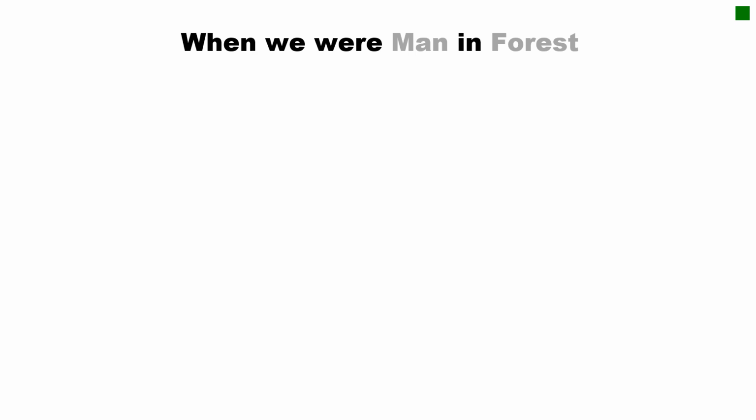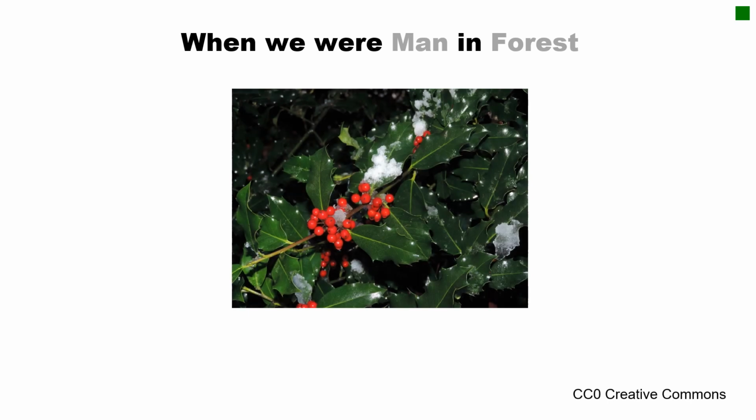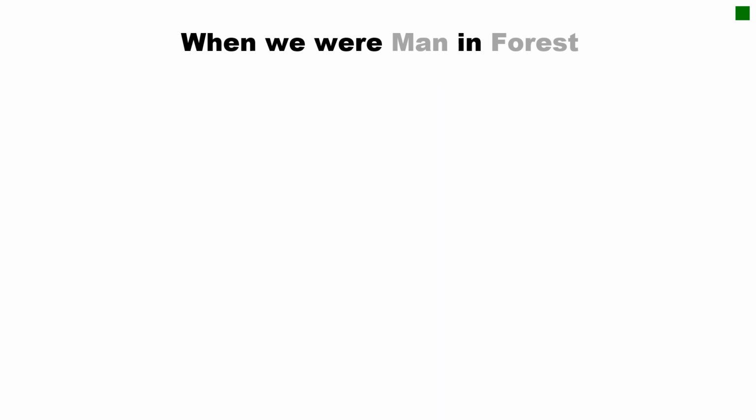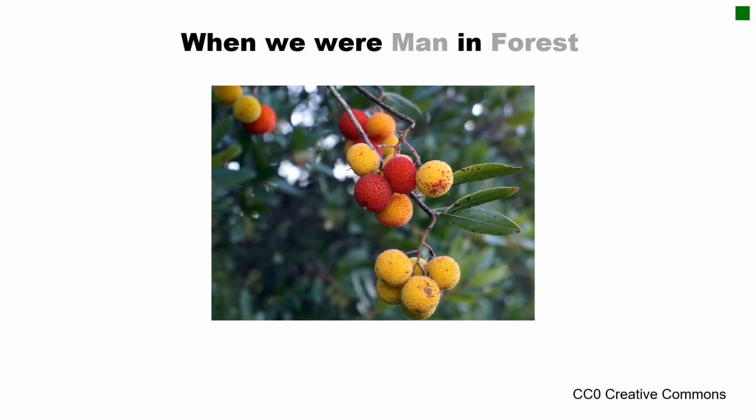So, when we were orang utan, what we may have seen in the daily life is maybe something like this. Then we may have given the color name as red and green. Maybe these are the first colors we perceived and we described. So red and green. When autumn comes, we may see some other colors, something like this. So we can add yellow to red and green. So at least now we have three colors.